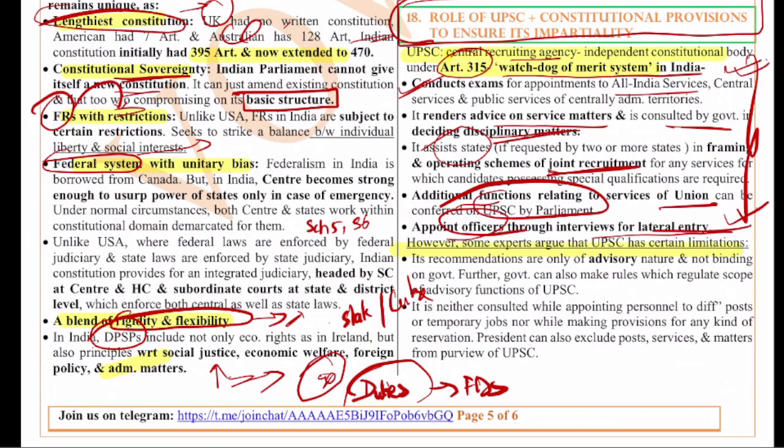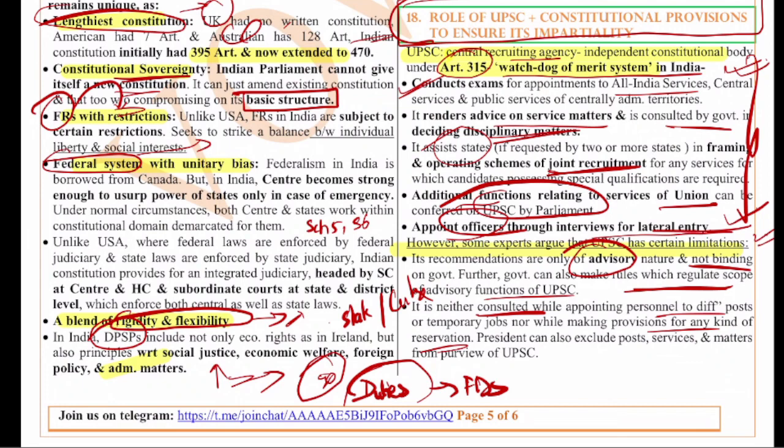But there are some experts who argue that UPSC has certain limitations. What are the limitations? The recommendations are only advisory, they are not binding on the government. They can just advise the government. And also the government can make rules which regulate the scope of its advisory functions. So there will always be an element of risk in that condition, because if the government asks the UPSC not to do certain things, the UPSC has to follow the government orders. And the UPSC is neither consulted while appointing personnel to different posts on temporary jobs, nor while making provisions for any kind of reservations.